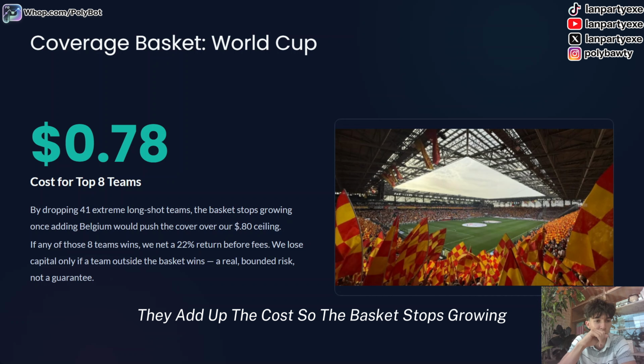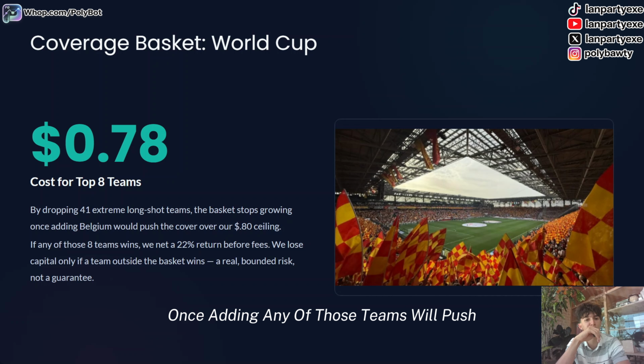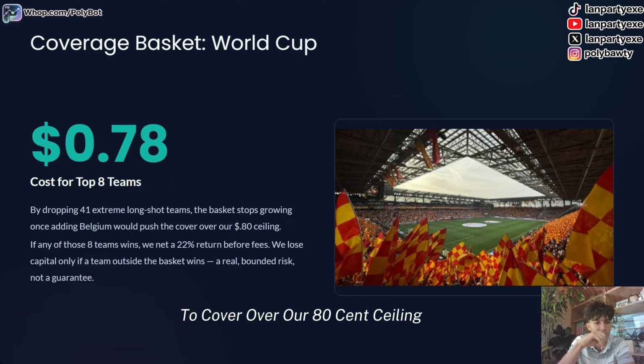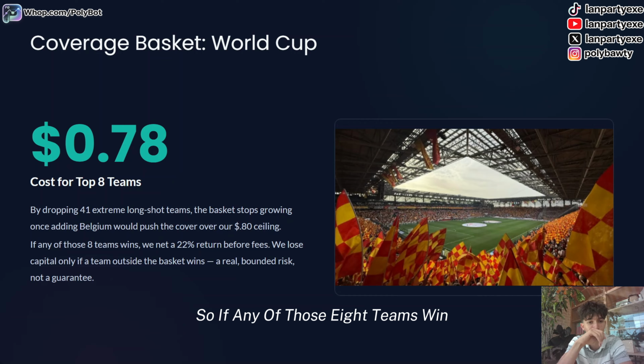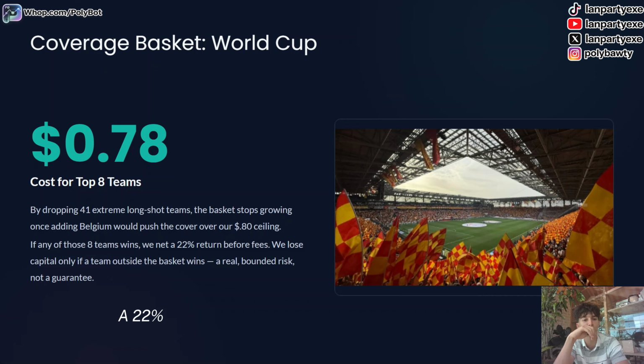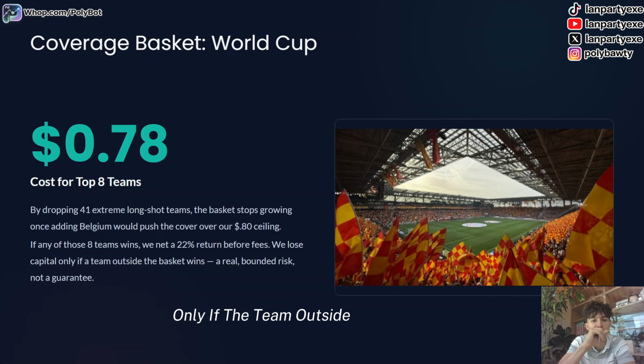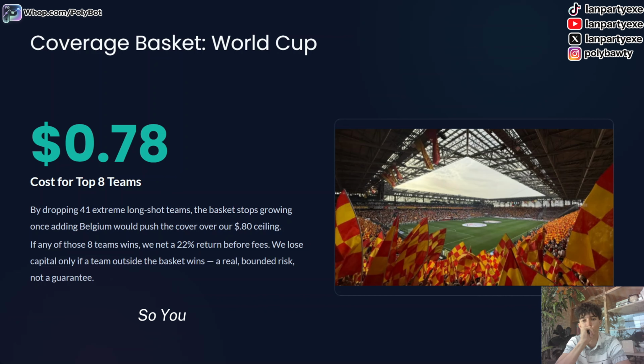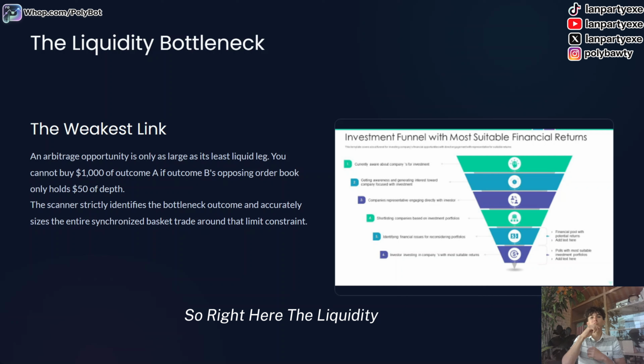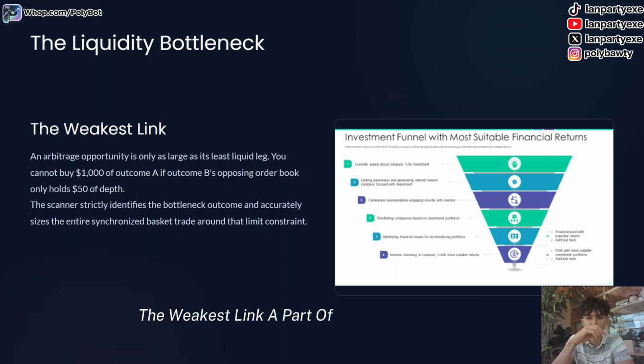So the basket stops growing once adding any of those teams would push the cover over our 80-cent ceiling. So if any of those 8 teams win, we net a 22% return before fees because everything costs 78 cents. We lose capital only if a team outside the basket wins. A real bounded risk, not a guarantee. So you gotta watch out for those. But for the World Cup, aside from USA, I feel like it's pretty chill.